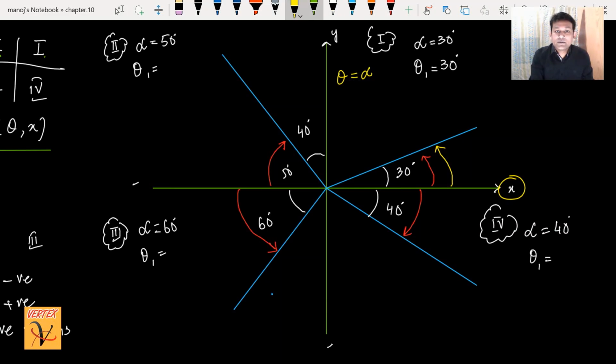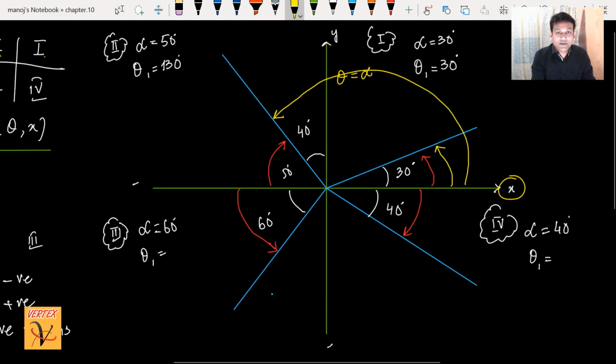Moving to the second quadrant, I'm finding theta 1, and we know the angle is always from the positive x-axis and anti-clockwise. So I have to move from here till here. What is the measurement from this point to this point? You can see 90 plus 40 is 130. I'm writing 130 degrees.